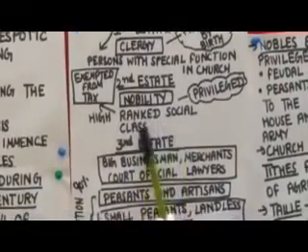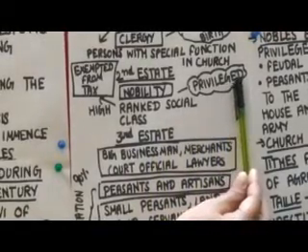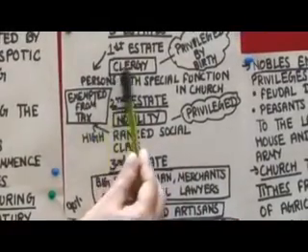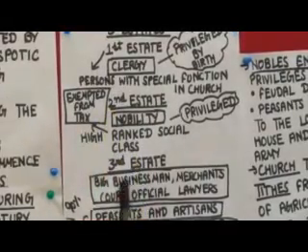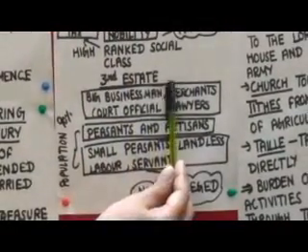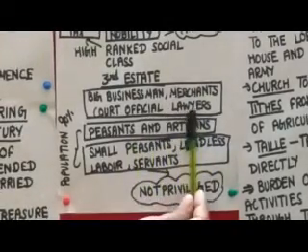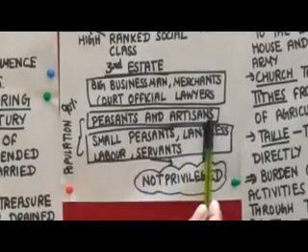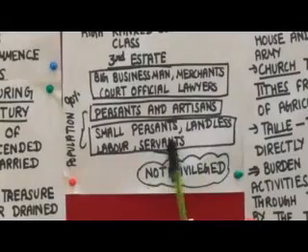High ranked social class. And those were also privileged according to their designation. And you know, these two estates were exempted from tax. And now in this third estate, big businessmen, merchants, court officials and lawyers were included. And after that, peasants and artisans. And at the bottom, small peasants, landless labor and servants.